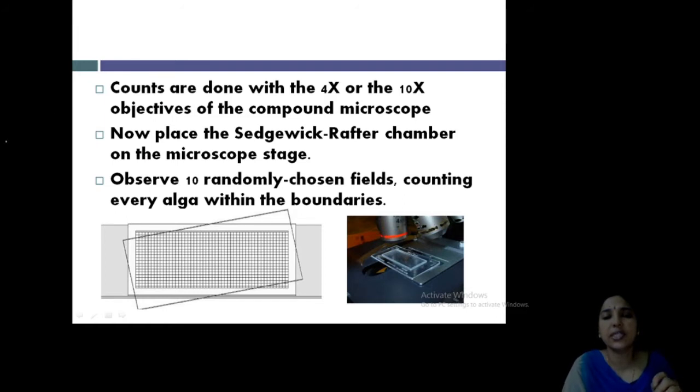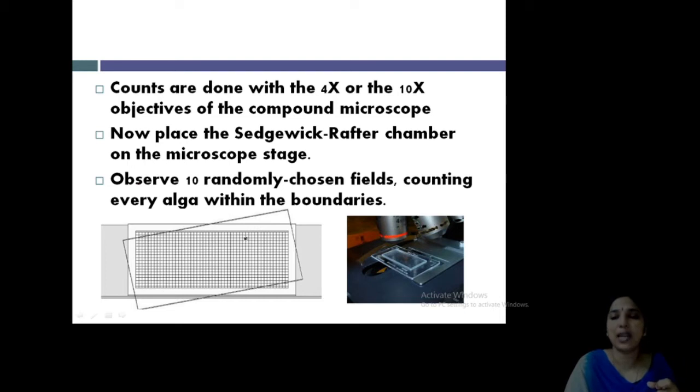So this is the centermost part of the chamber. See how this chamber is arranged, having a number of grids. Blocks, grids. So algae will enter inside the grids. Now counting is done under the microscope. In this image you can see counting under the microscope by 4x or 10x, different powered objective lenses. 4 times, or 10 times, you can observe. That much focusing will be available.